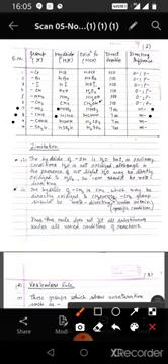If we consider COH group, its hydride is HCOH, which can be directly oxidized to H2CO3. So COH group is also meta-directing. Now if we consider SO3H group, then its hydride is HSO3H, which can be easily and directly converted to H2SO4, that is, it can be directly oxidized to H2SO4. So SO3H is also meta-directing.